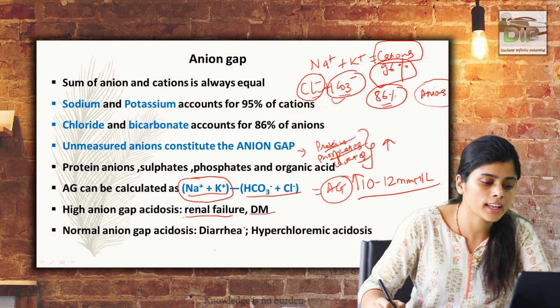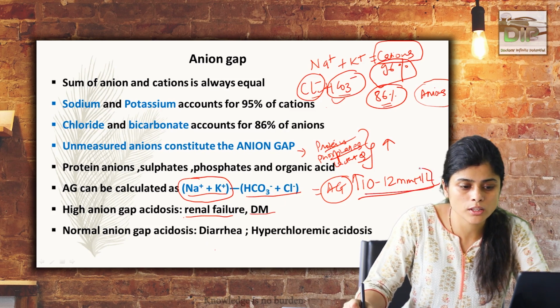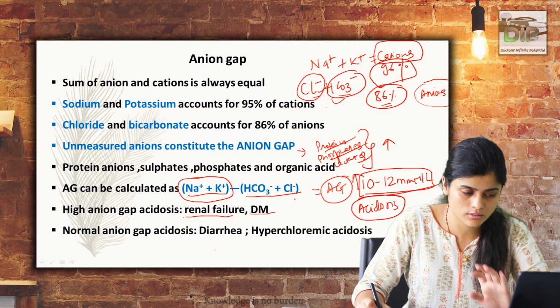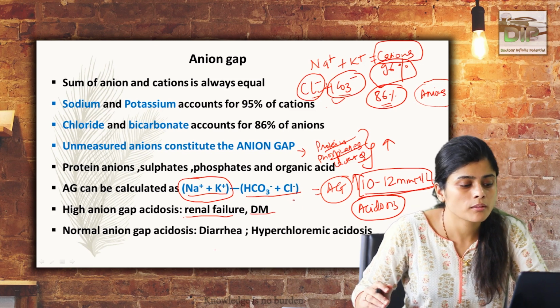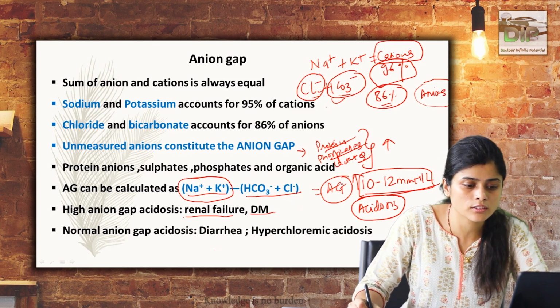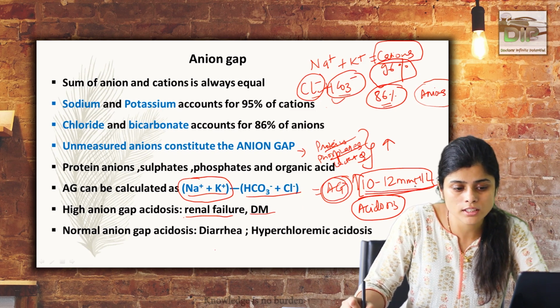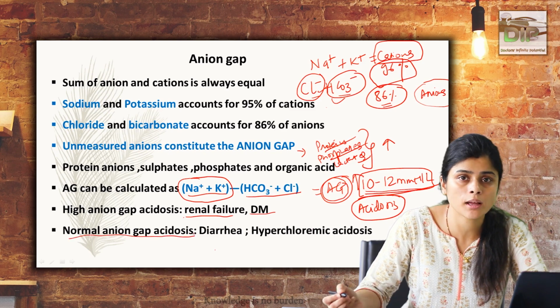A normal anion gap means the anion gap is not increased, it is within 10 to 12 millimole per liter, but there is a fall in pH, that is acidosis. It means that your anions are lost in the body to the extent that the anion gap is not changed, or it is kept stable at 10 to 12 millimole per liter. This causes the condition known as normal anion gap acidosis.